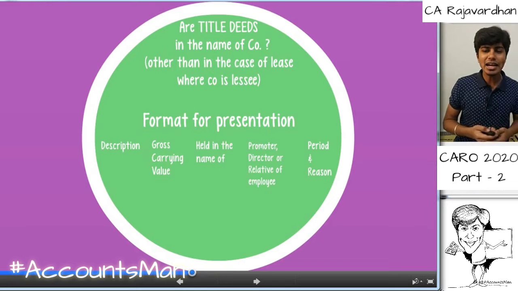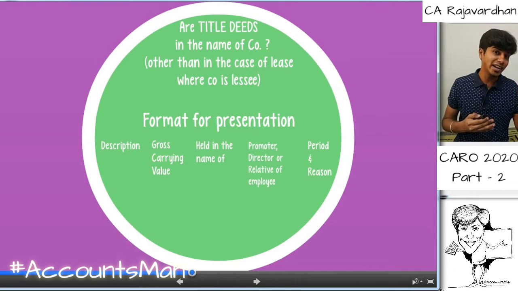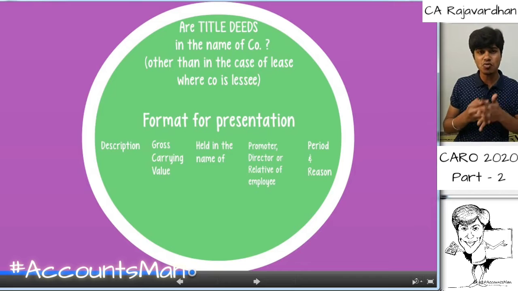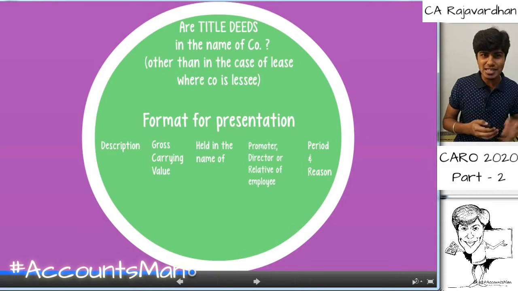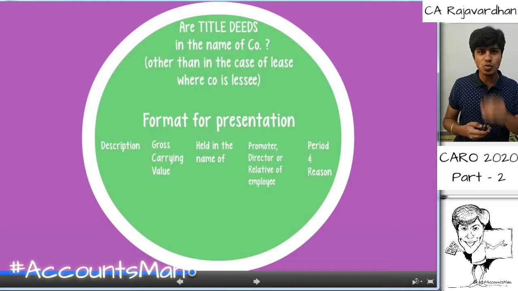Regarding the lease, we have something very cool that has come up because of the Companies Amendment Act 2019. Ind AS 116 is being made applicable. Previously, we had Accounting Standard 19, which dealt with lease. Later, over a period of time, this was transformed to Ind AS 17. Right now, we have Ind AS 116, which is more in line with IFRS. Now, I'll tell you the small difference between Ind AS 116, the new lease arrangements, and the old lease treatment.